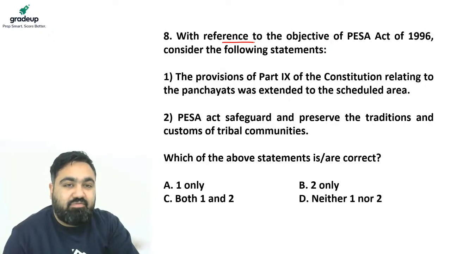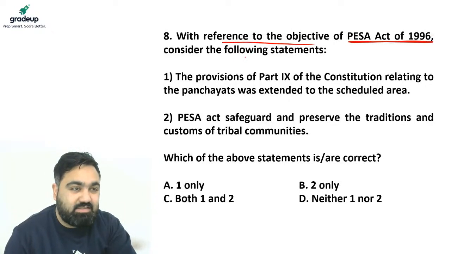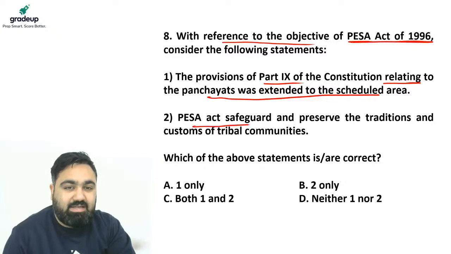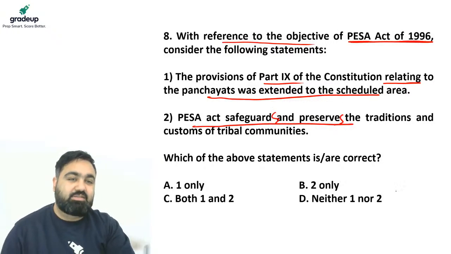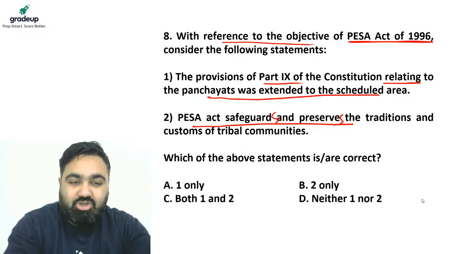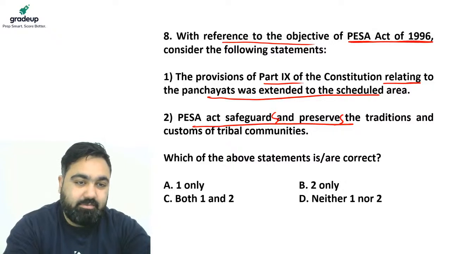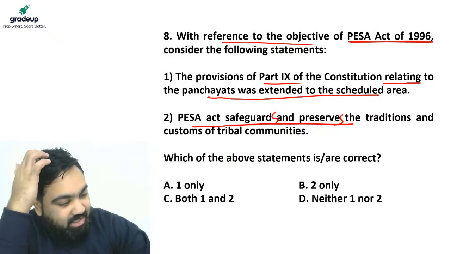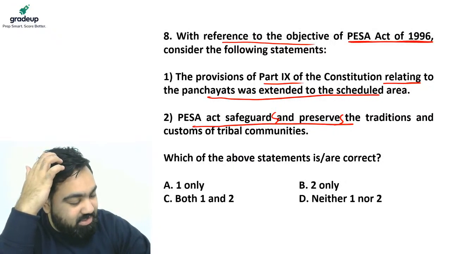Question number 8. With reference to the objectives of the PISA Act of 1996, consider the following statements. Number 1. Provisions of Part 9 of the Constitution relating to panchayats was extended to scheduled areas. Number 2. PISA Act safeguards and preserves the traditions and customs of tribal communities. Let's see which of these is correct. It's an easy question to answer, guys. I hope all of you would be able to answer this easily.